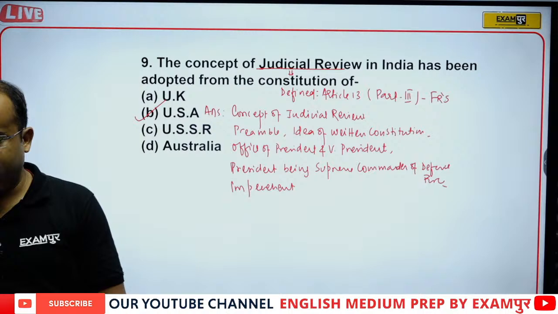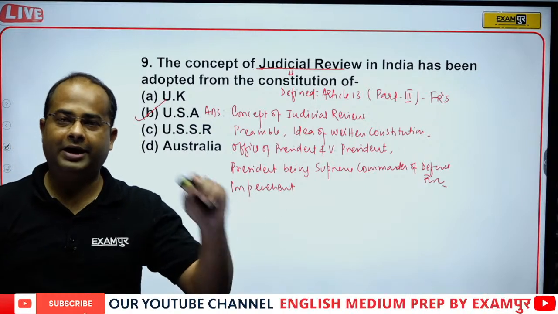From Australia, we adopted the language of the preamble, joint sitting, and freedom of trade and commerce.